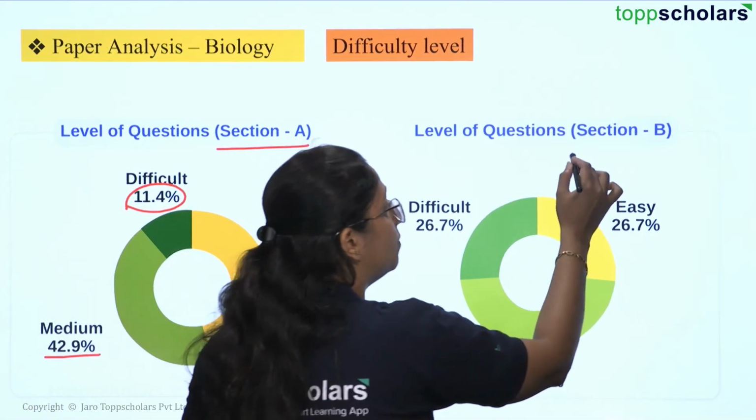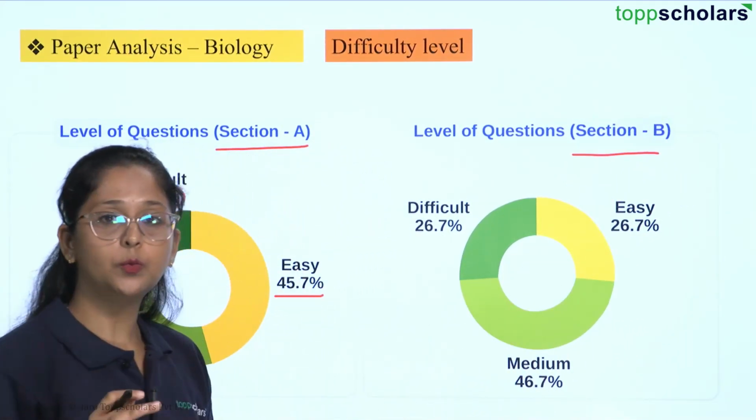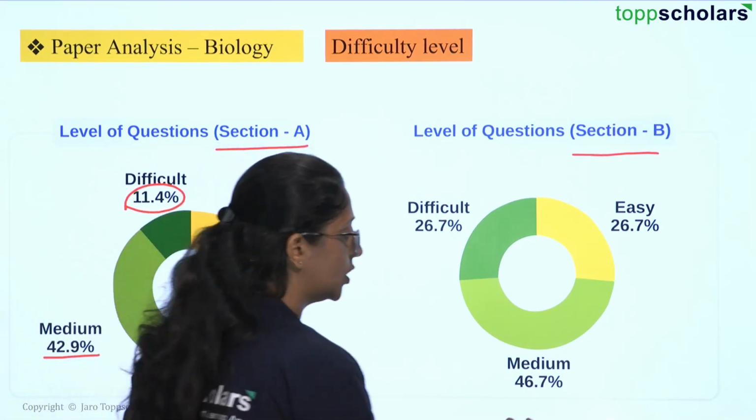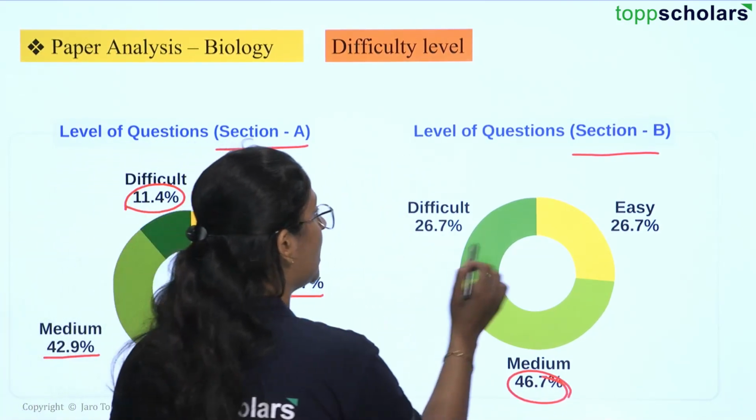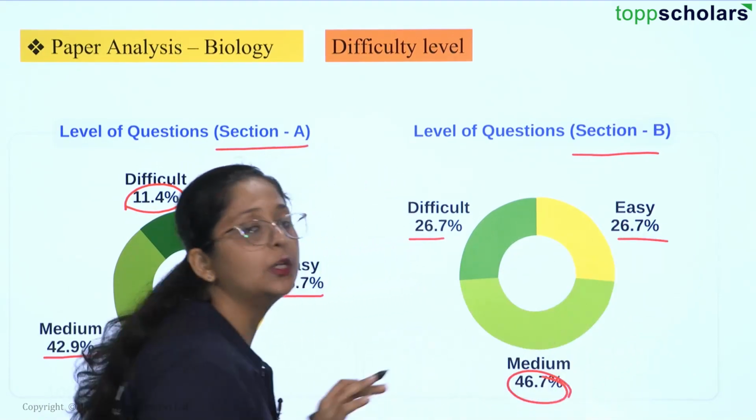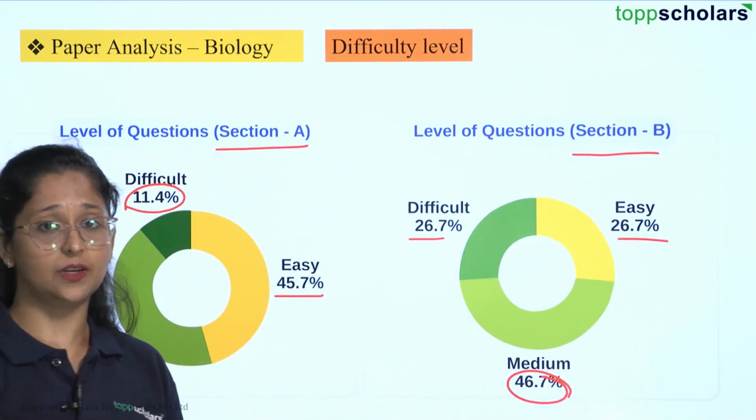And for Section B, you have a medium level of questions which will be around 46.7%. For difficult and easy, they have given a very equal ratio, around 26.7% each.